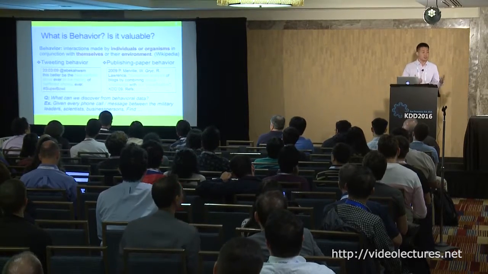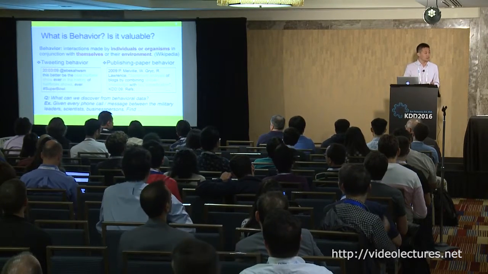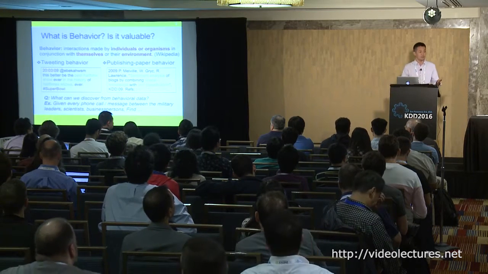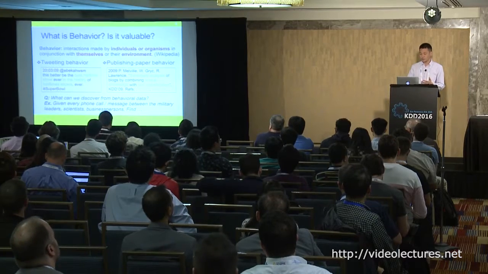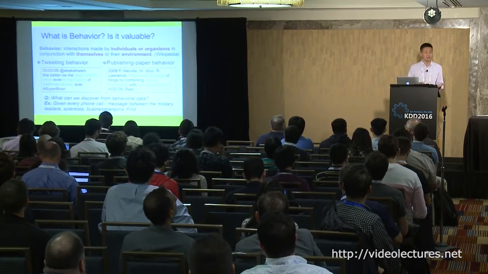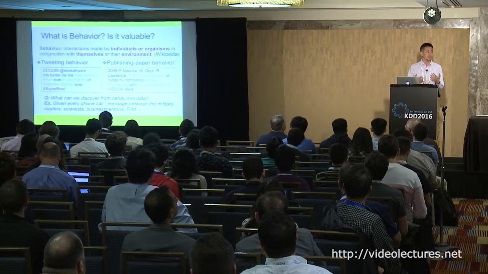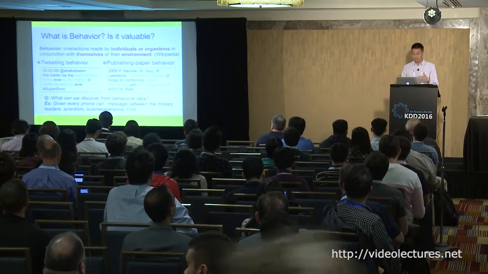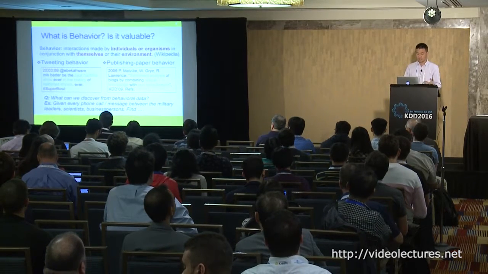So it's not just the user, the author and the paper title. It's also your co-authors, the conference that you submitted to, your affiliations. For tweets, it's not just the user and the tweet. We also have the hashtag, we also have the topic. If it's a geo-tagged tweet, we have the location and the time as well. So there are many contextual factors in these tweets, in these behaviors.